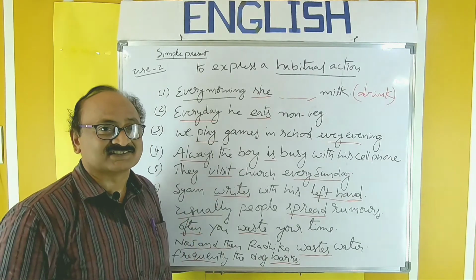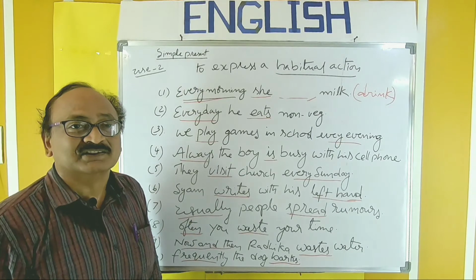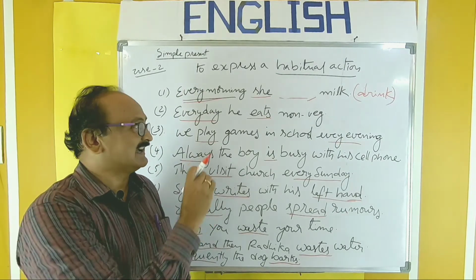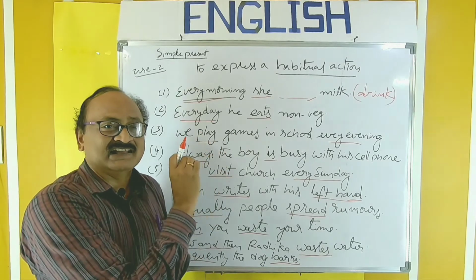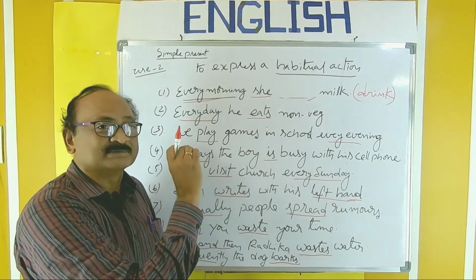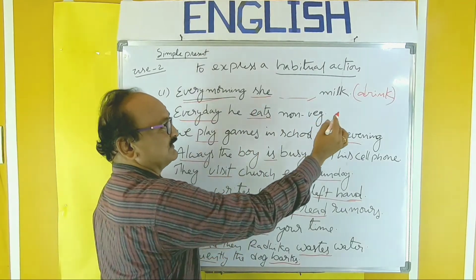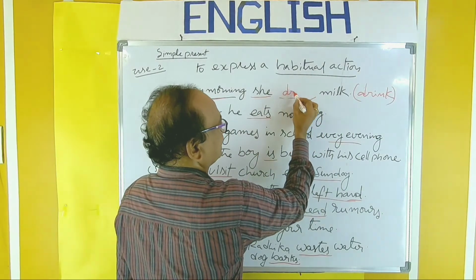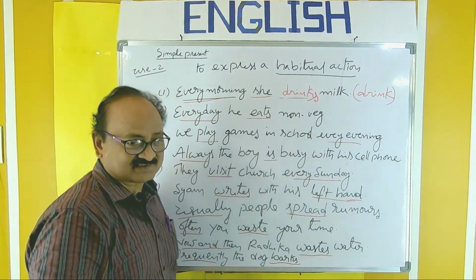So what action is it? So by observing every morning, you should come to a conclusion that action belongs to a habit or habitual action, and habitual action must be expressed in simple present only, and the structure subject V1. So drink, the verb you should take and add extra S.